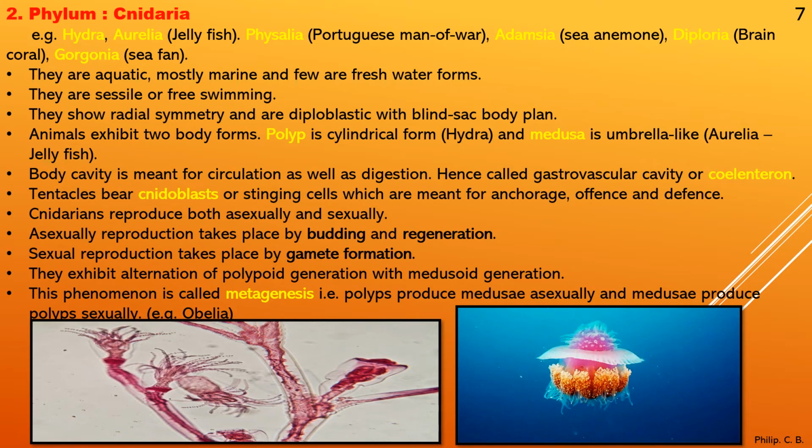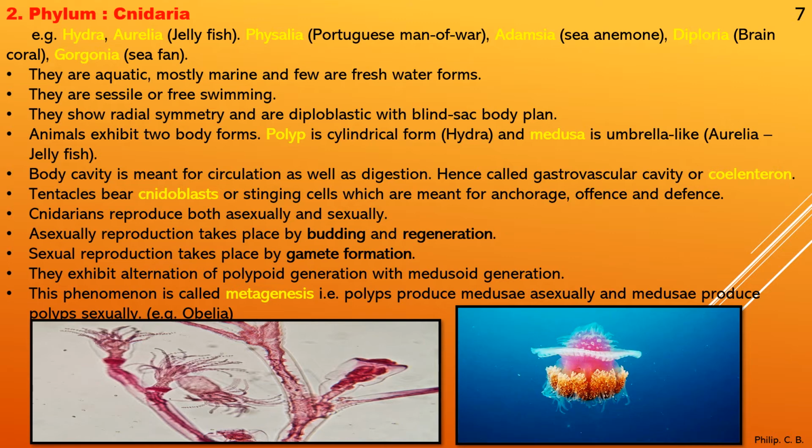Next point, they exhibit alternation of polypoid generation with medusoid generation. When you say alternation, as we learned, two types of forms are there, polyp and medusa. So here there is alternation of generation, the polypoid form with the medusoid generation or vice versa.